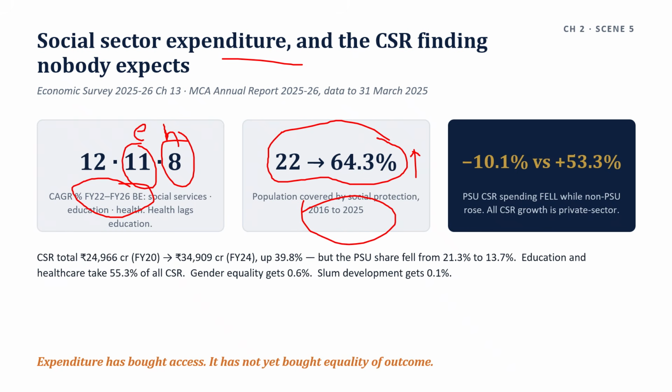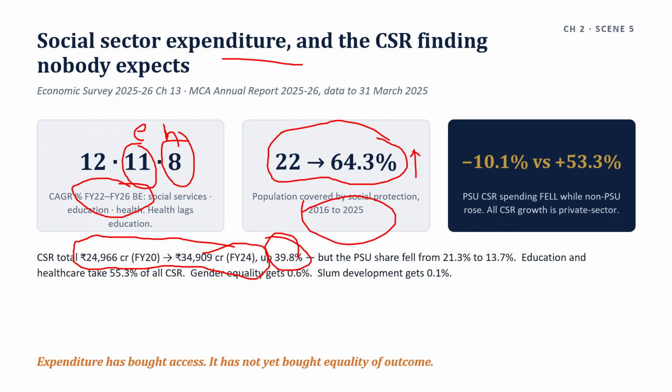Comes to the CSR, two lines spoken over the box. Total mandated CSR rose from 24,966 crore in financial year 20 to 34,909 crore for financial year 2024, up by 39.8%.